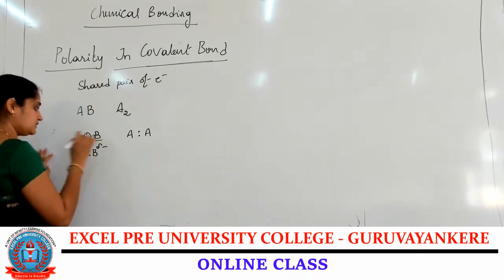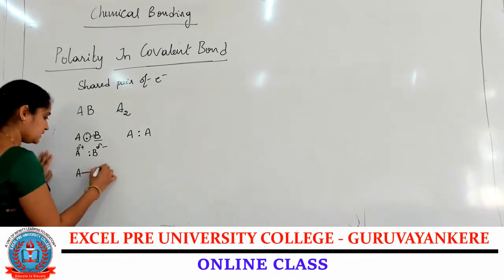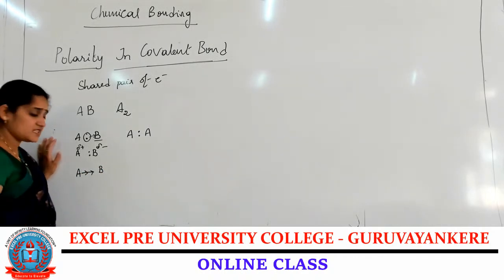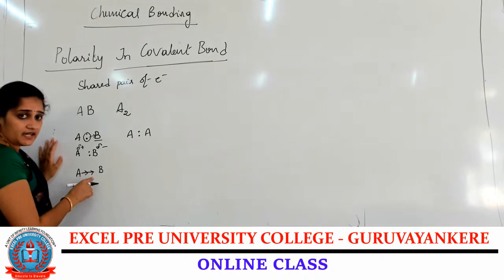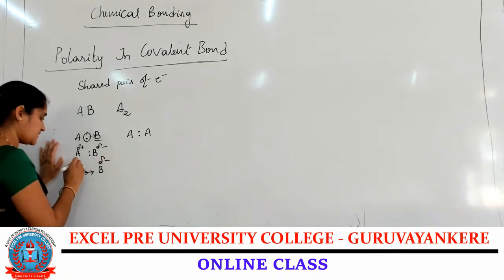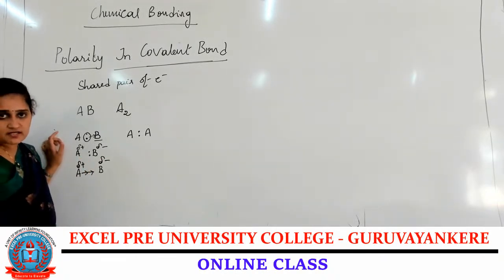B gained the electron, so it gets a partial negative charge. We represent A and B with an arrow like this. This arrow shows that the shared pair of electrons between A and B is attracted towards B. So B carries the partial negative charge, and A carries the partial positive charge.